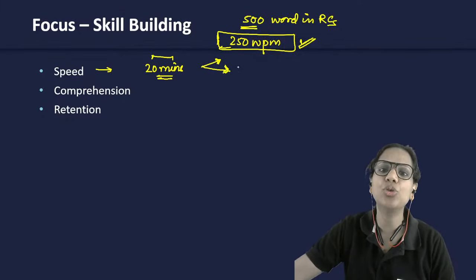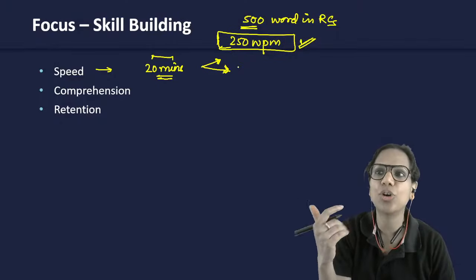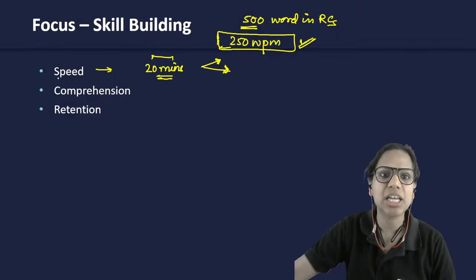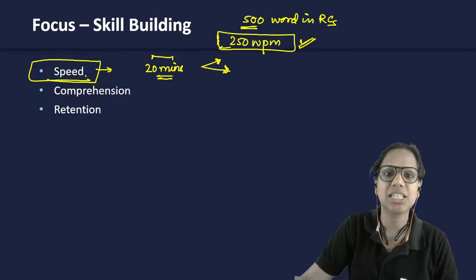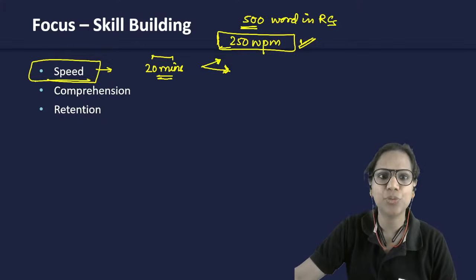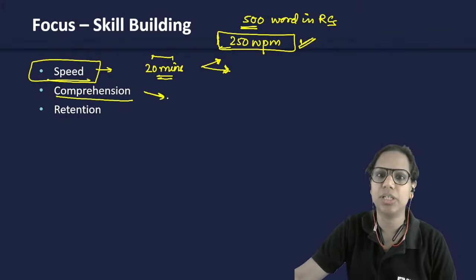However, you can't afford to reread stuff. You can't afford to take breaks, wander. You can't afford that your mind wanders off. Okay? So build this reading stamina, right? Sitting at a stretch and reading without breaks. Comprehension, understanding what you read.